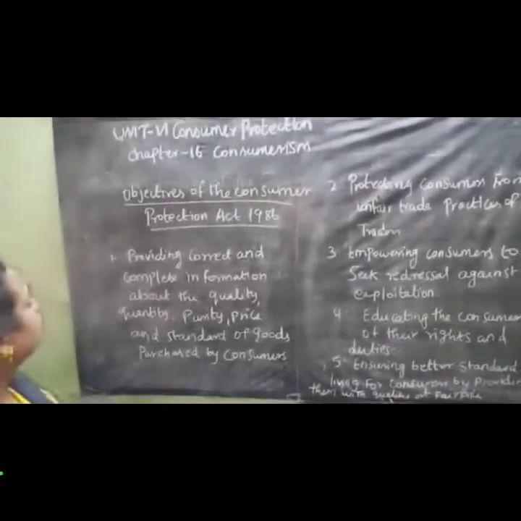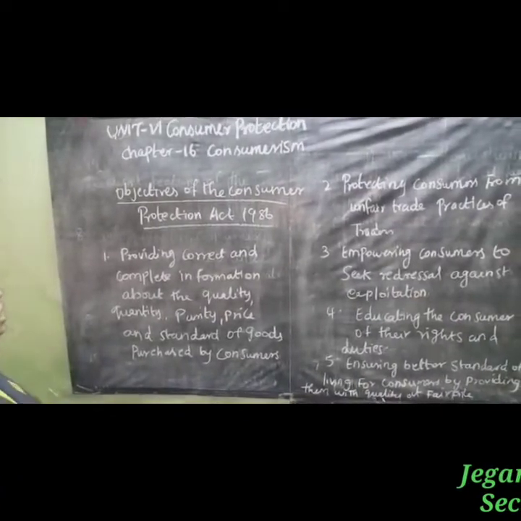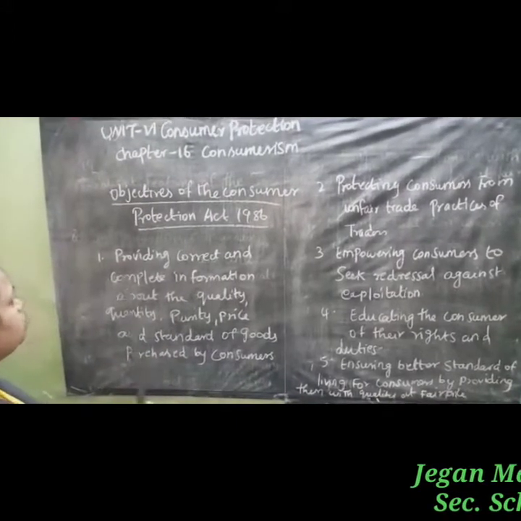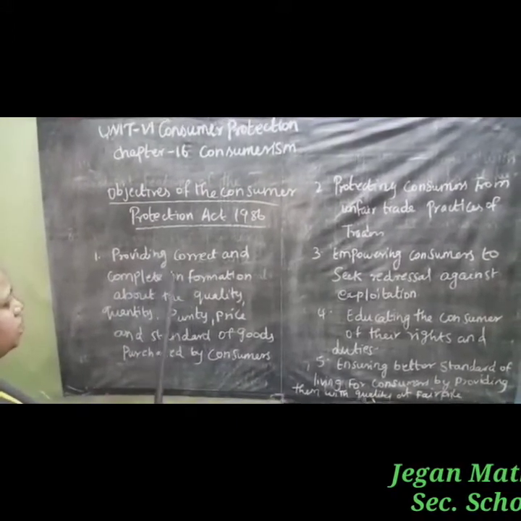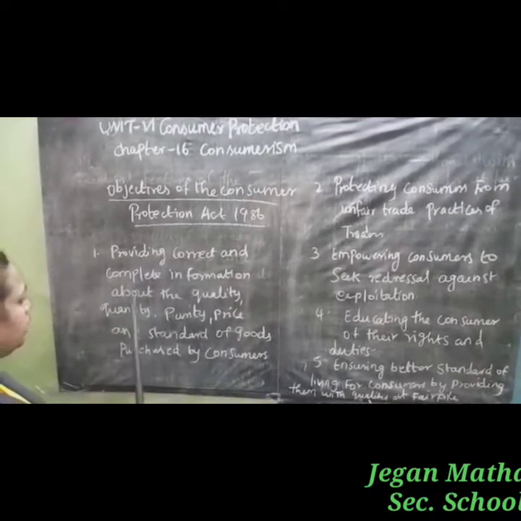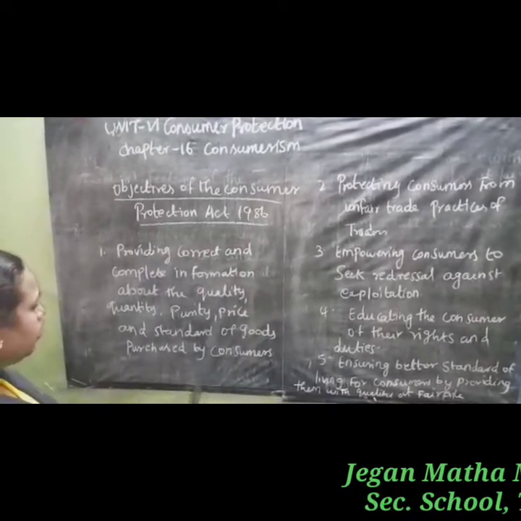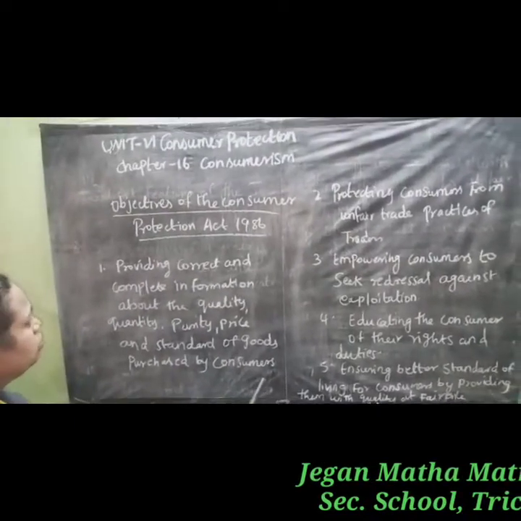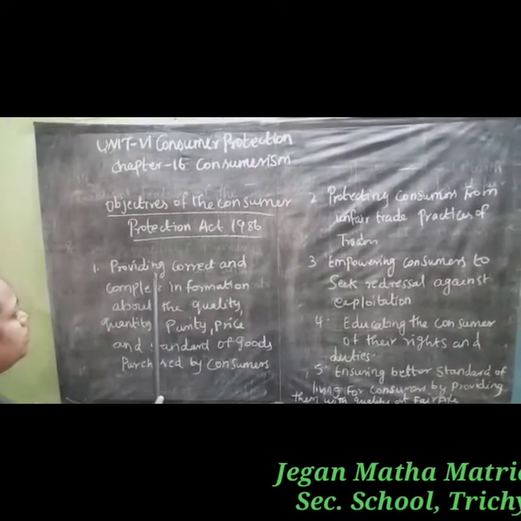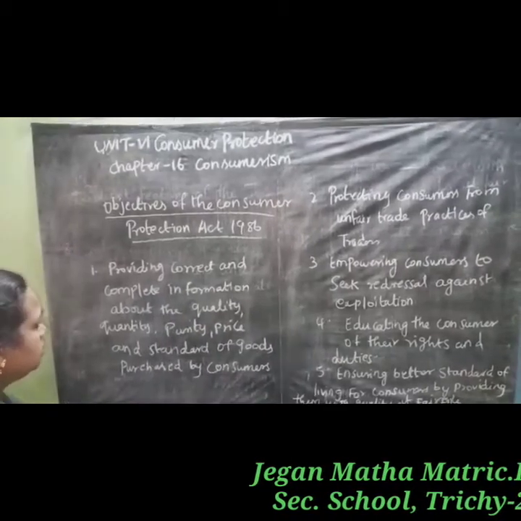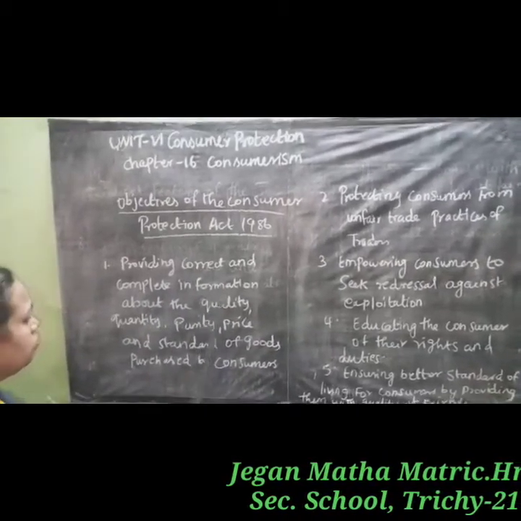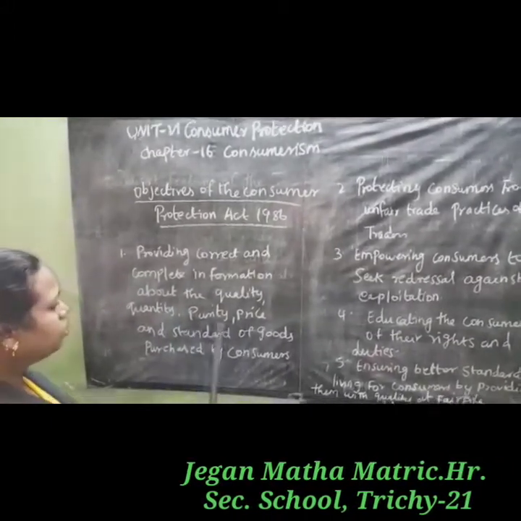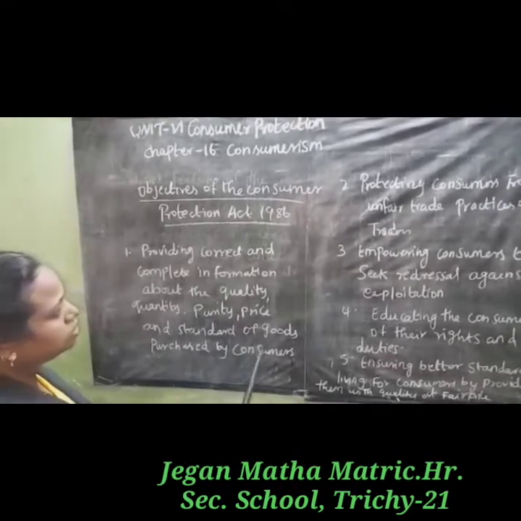So next we are going to discuss the objectives of the Consumer Protection Act 1986. First point, providing correct and complete information about the quality, quantity, purity, price and standard of goods purchased by the consumers. We have to provide correct information to the customer about the quality, quantity, purity, price and standard of goods so purchased.